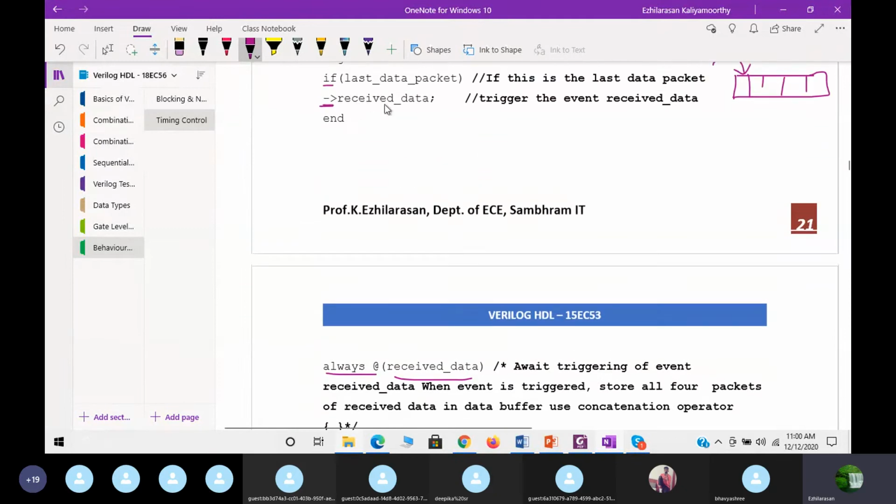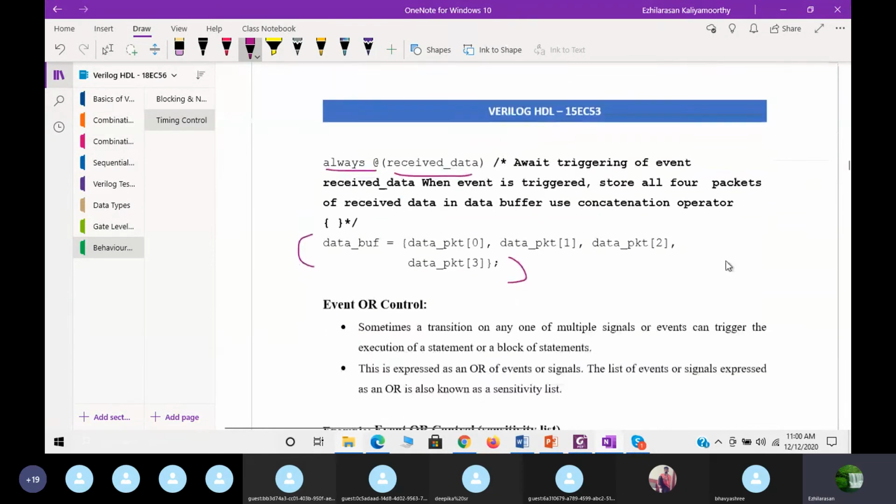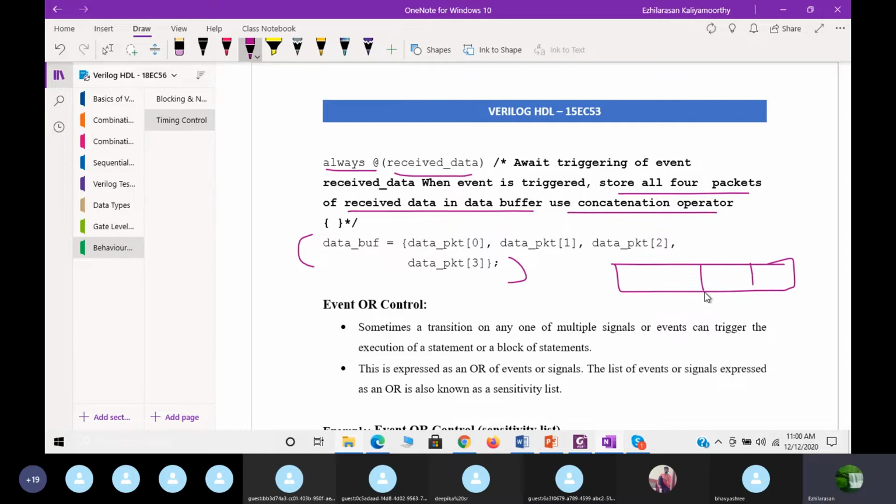When the event is triggered, store all 4 packets. As soon as it is triggered, you have to store all 4 packets of received data in a data buffer using the concatenation operator. This data_buffer is a buffer, with indices 0, 1, 2, 3.